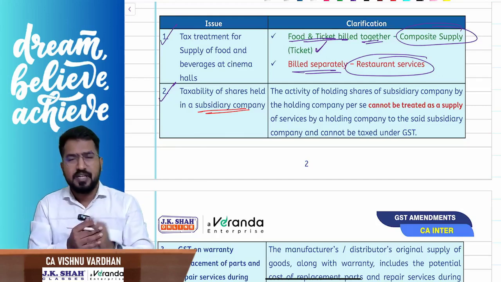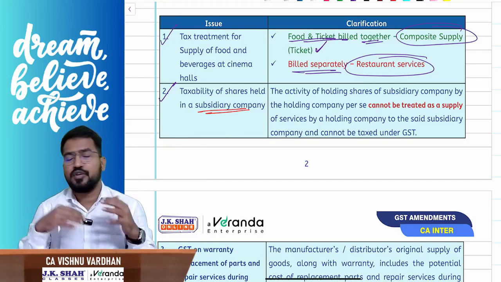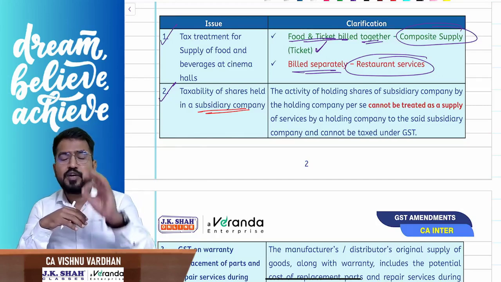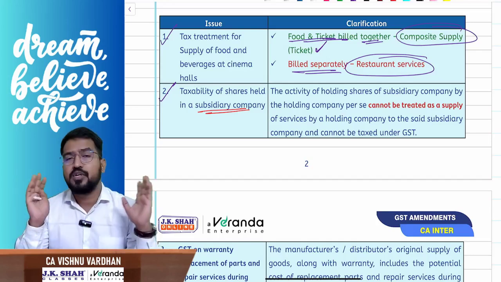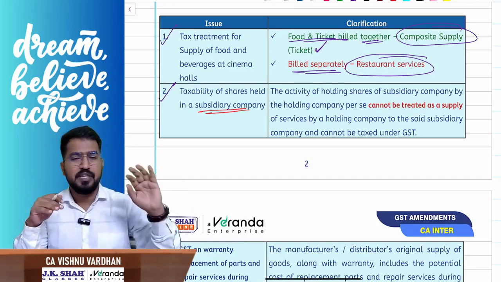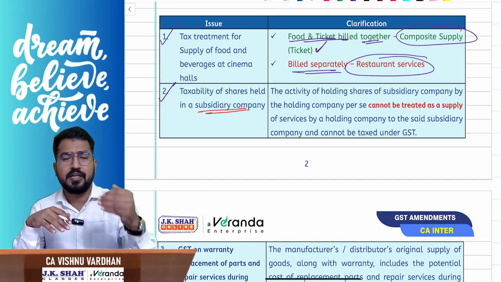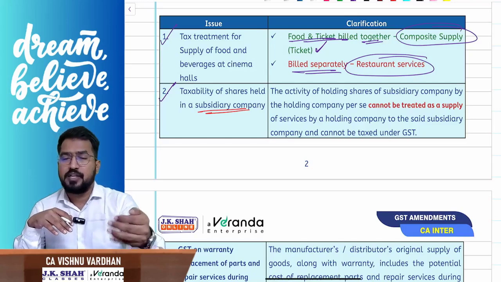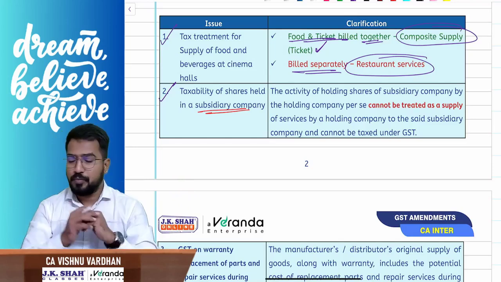What is that you are supplying? Are you supplying any goods? Are you supplying any services here? No, you are not supplying goods, you are not supplying any services. Merely holding securities, merely holding shares doesn't amount to supply. So remember, just a holding company holding shares in a subsidiary company is not a supply, because mere holding of shares in a particular company is not supplying any goods, is not supplying any services, so it is not at all supply. Hope it is clear for you, right?